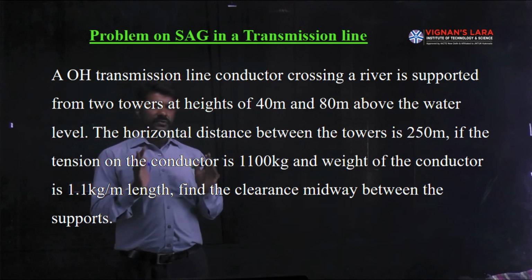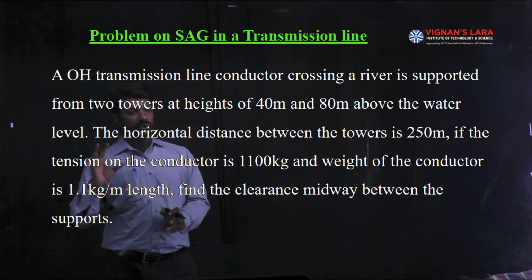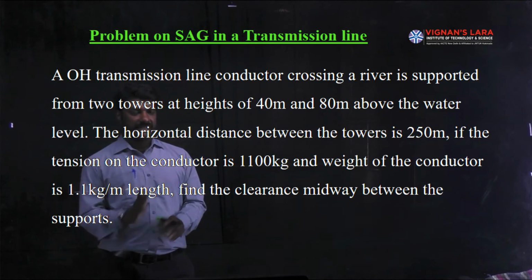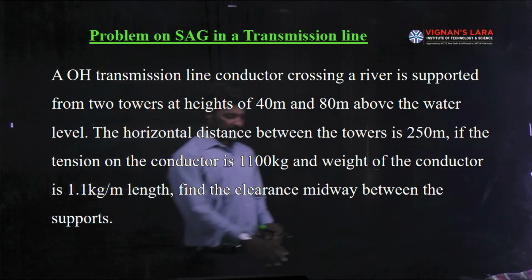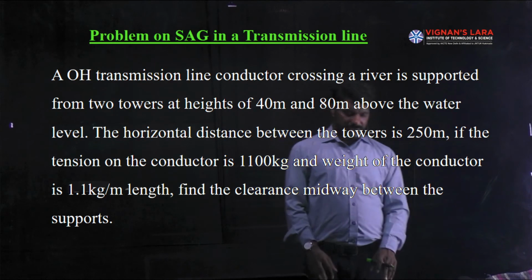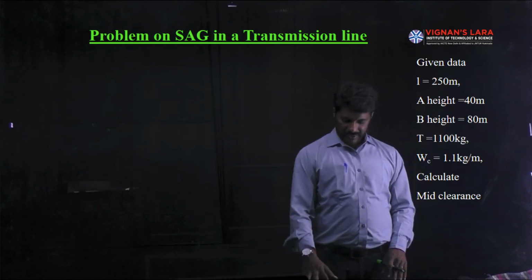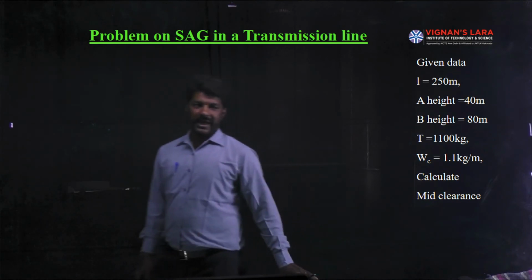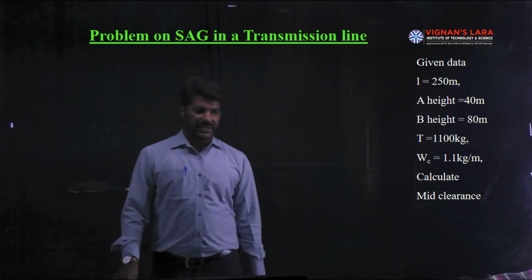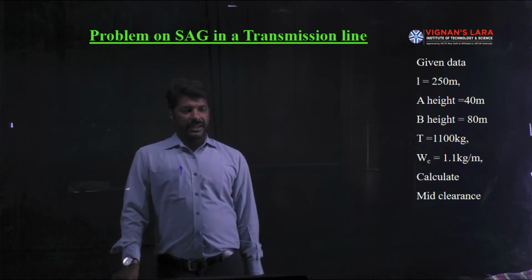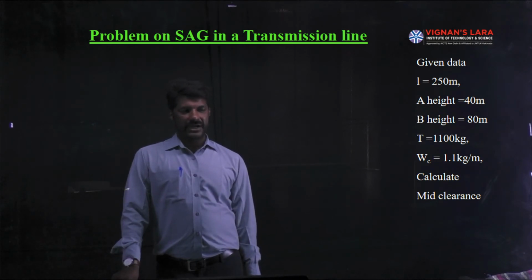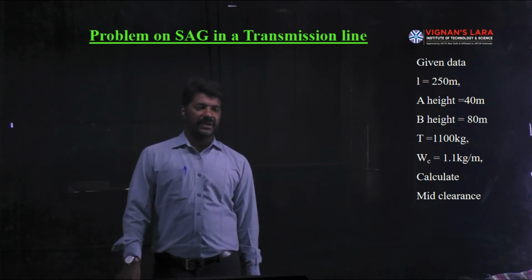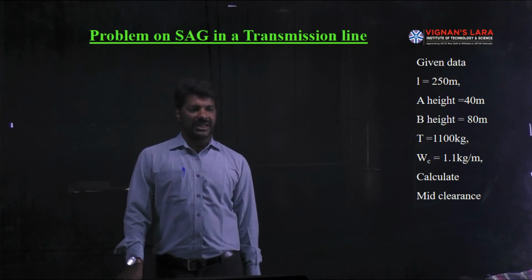First of all, to find out mid clearance, we have to know minimum clearance. The same model problem. Let us go for the calculation part. Observing the given data clearly, the span length L is 250 meters, A support height is 40 meters, B support height is 80 meters, so that H is equal to small h, 40 meters.